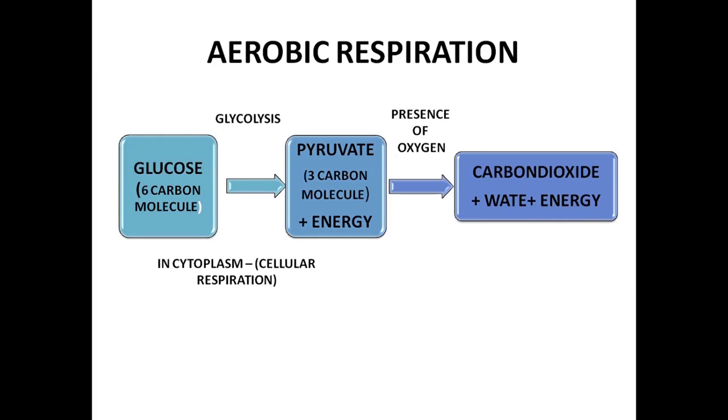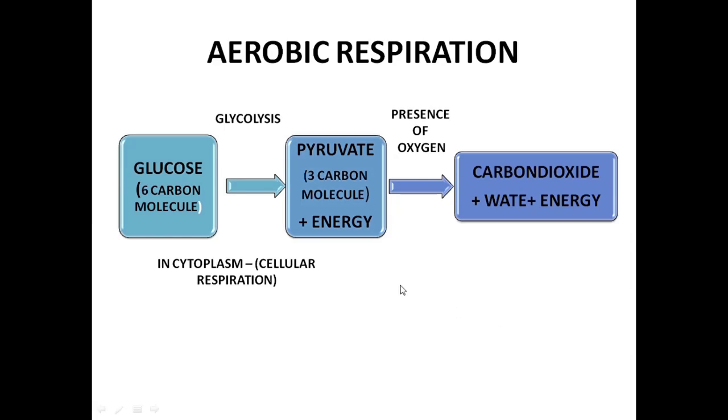It is happening in the cytoplasm. This is called cellular respiration. So this very step of glycolysis, or the cellular respiration, is common for both aerobic as well as anaerobic respiration. So this step, glucose to pyruvate conversion, you can see in both aerobic as well as in anaerobic respiration. So cellular respiration is the initial step, or the common step, for both aerobic as well as anaerobic processes.